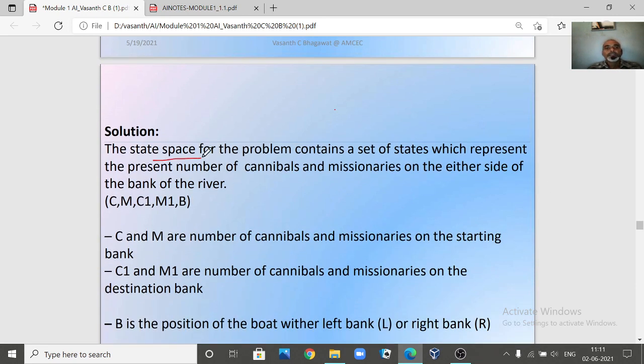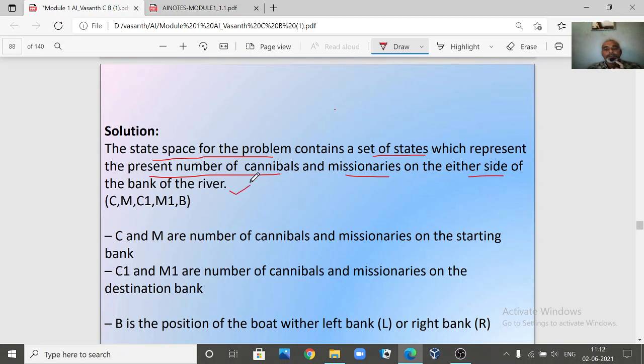The state space for this particular problem we are defining as follows: it contains a set of states which represents the present number of cannibals and missionaries on either side of the bank of the river. Just like the water jug problem, where we took x comma y, here also we are going to define a set of states. Let us see carefully. First, C comma M. What does C comma M indicate? C stands for cannibal, M stands for missionary.